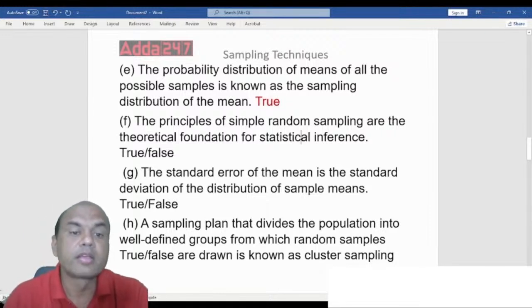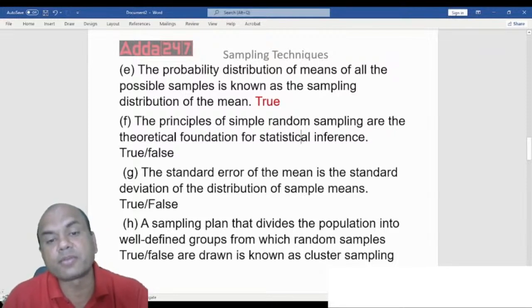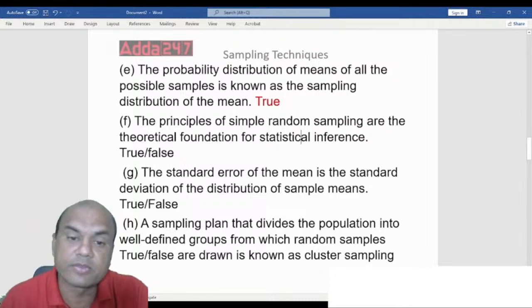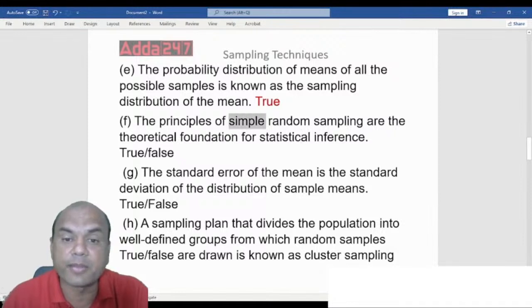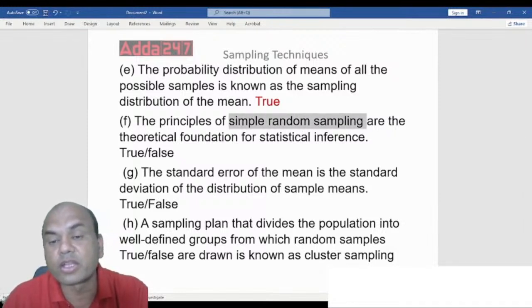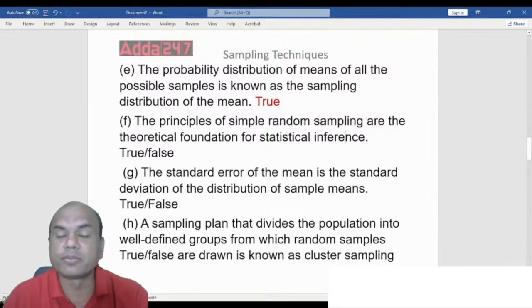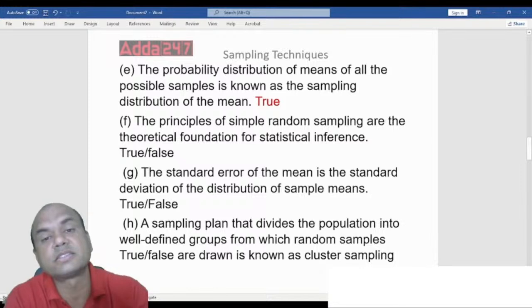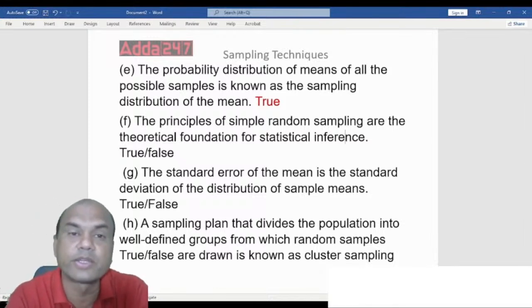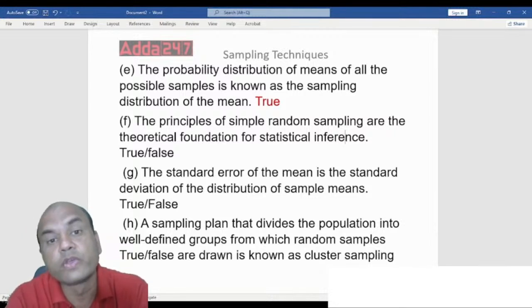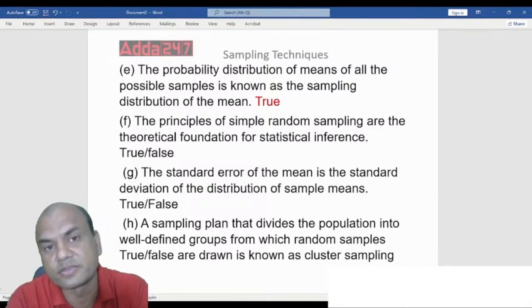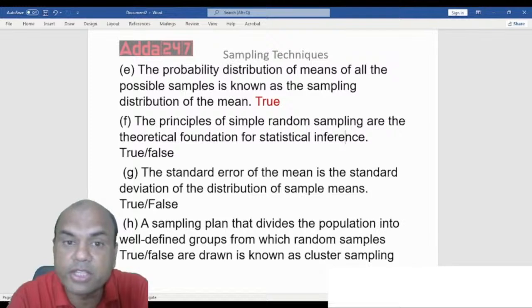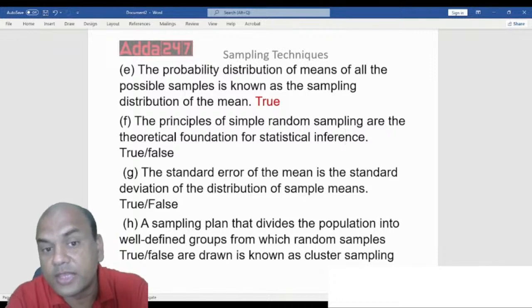Got it? Next one. The principles of simple random sampling are the theoretical foundation of the statistical inference. Just now what did I tell you? What are the four types of sampling? One is simple random, second is systematic, third is stratified, and last one is cluster. So which one is the best sampling? The base of any sampling techniques or base of statistics. Among these four, which one is considered as a base? That will answer this question also.